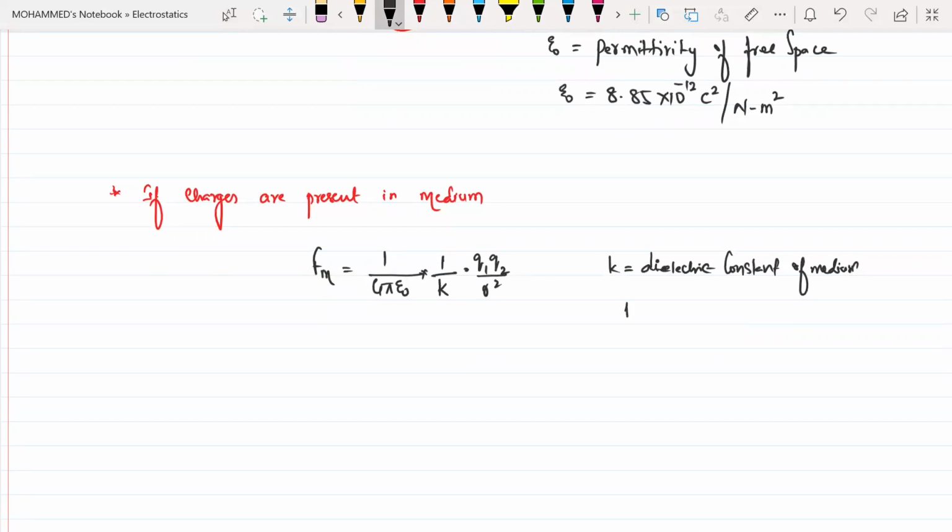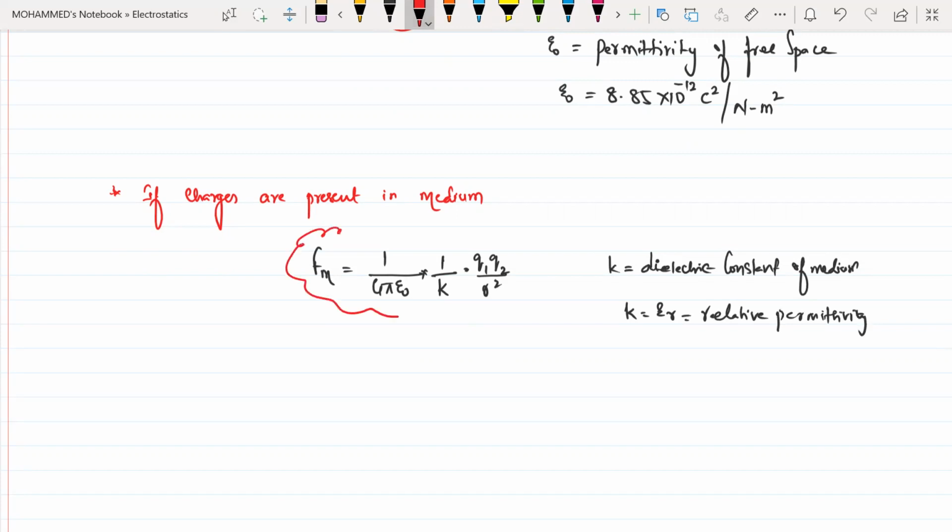This is sometimes even represented by epsilon R. Clear? There K is a constant, here it is the dielectric constant. K is also called epsilon R. Epsilon R is known as the relative permittivity. It is also called the relative permittivity. Is that clear?